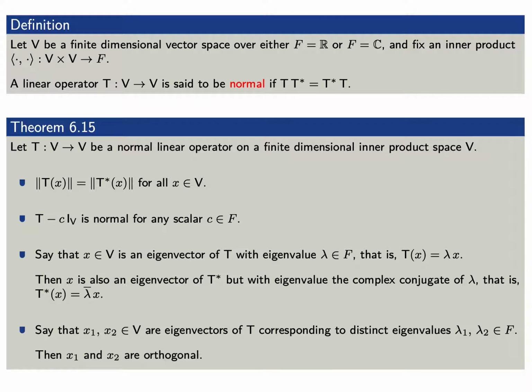Then x is also an eigenvector of the adjoint of T, but with eigenvalue the complex conjugate of lambda. That is, T star of x equals lambda conjugate times x. And finally, say that x1 and x2 are eigenvectors of T corresponding to distinct eigenvalues lambda 1 and lambda 2. Then x1 and x2 are orthogonal to each other.